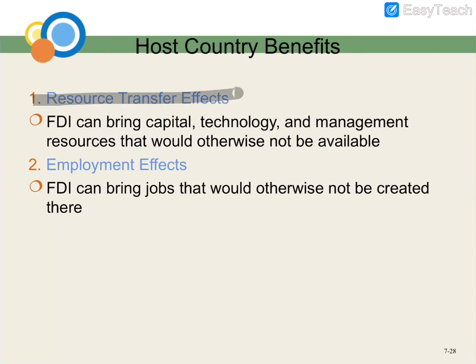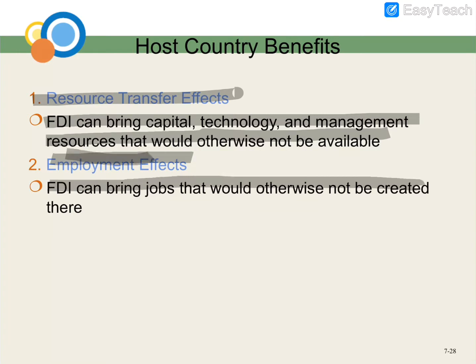So the resource transfer effect. FDI can bring capital, technology, and management resources that would otherwise not be available. You can transfer all the resources that you have that the other country may not have. Then we have the employment effect for the host country. FDI can bring jobs that would otherwise not be created there. So if you do FDI, you create job opportunities for the people in that country.